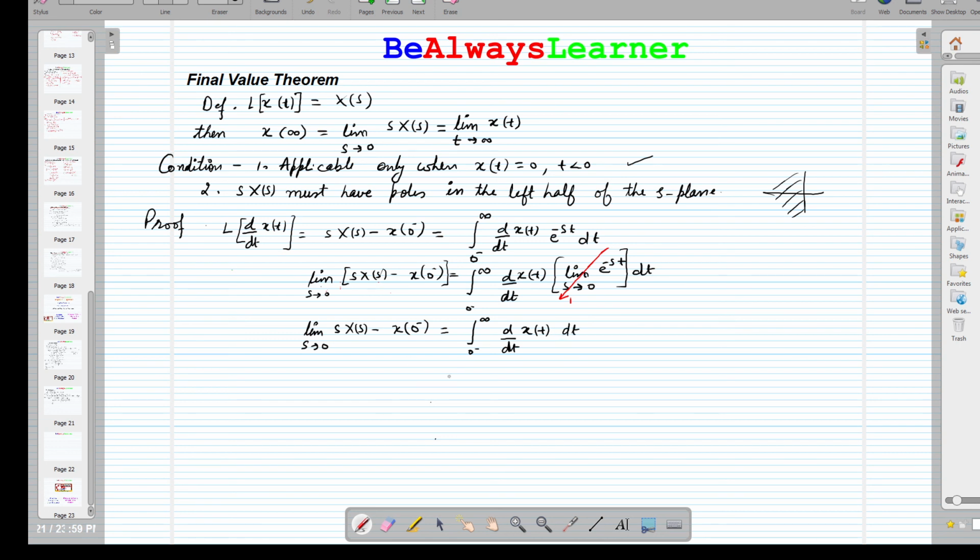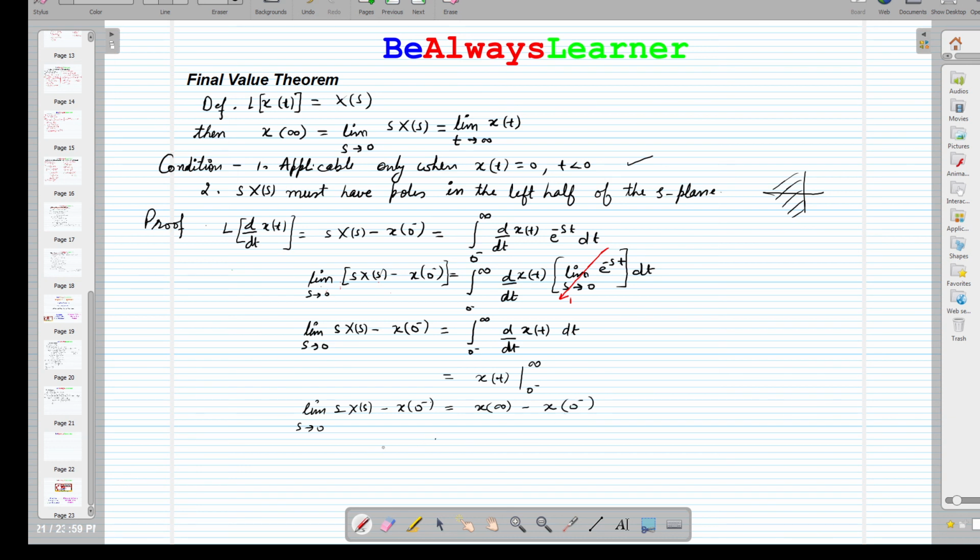Now in the very next step, we have x(t) after integration from 0 negative to infinity. So we have the term here: the limit as s tends to 0 of sX(s) minus x(0 negative) is equal to x(infinity) minus x(0 negative).